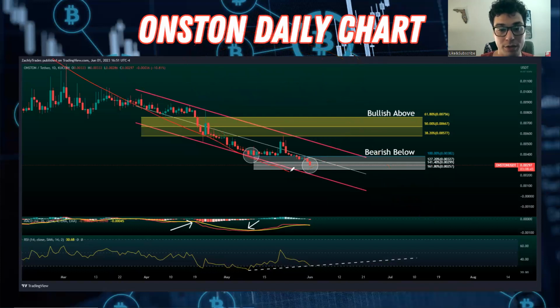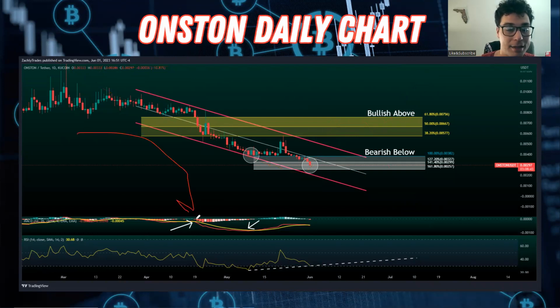So we have the big move down here. If we retrace and we can start to consolidate and get above the 61.8% retracement level, that's when we have the chance of getting a reversal and retesting some of the previous highs around 0.011, 0.012, right around those areas. All right. So that's what I'm looking at currently. That's what I'm paying attention to when it comes to ONSTON.